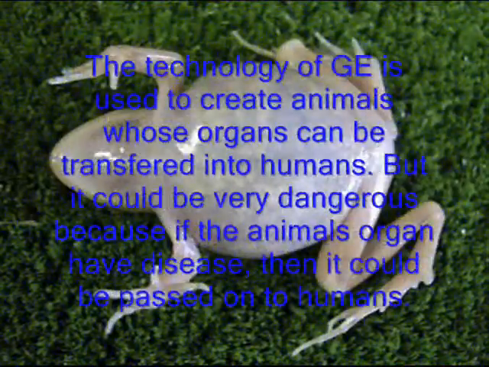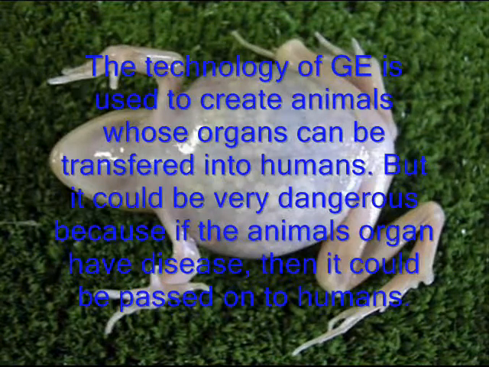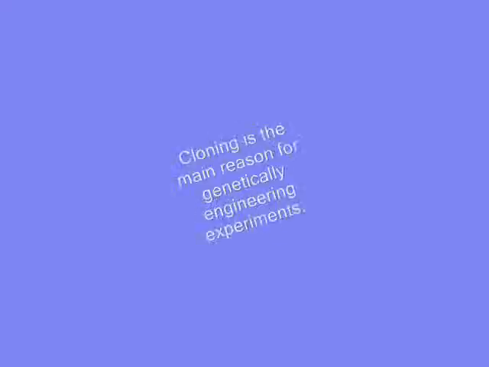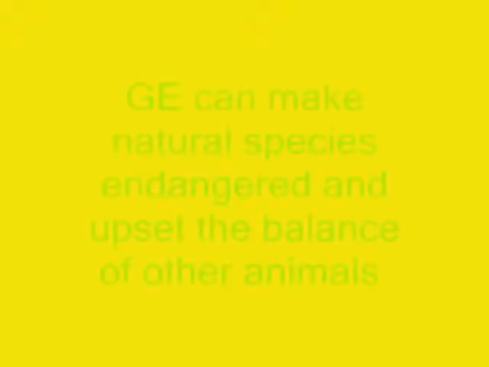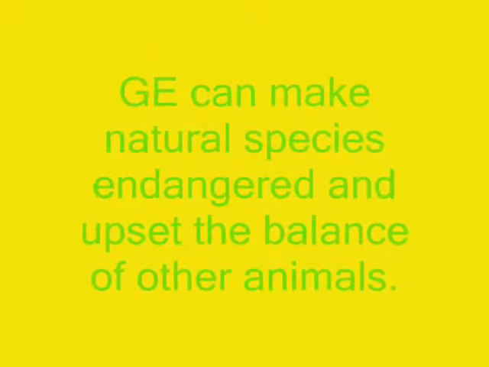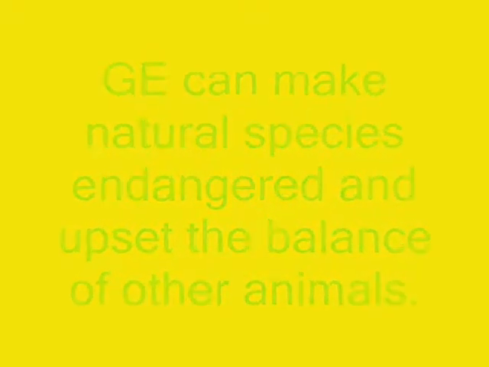The technology of GE is used to create animals whose organs can be transferred into humans. But it could be very dangerous because if the animal's organs have diseases, then they could be passed on to humans. Cloning is the main reason for genetic engineering experiments. Genetic engineering can make natural species endangered and upset the balance of other animals.